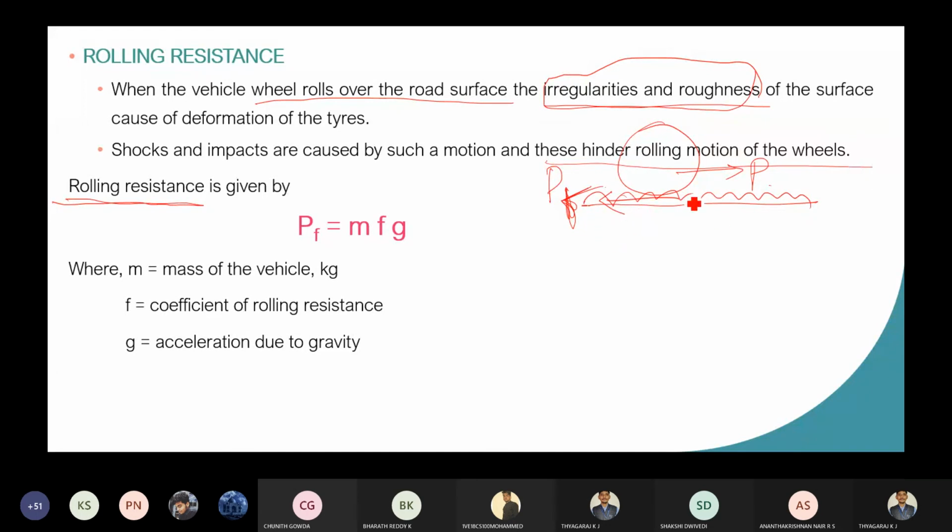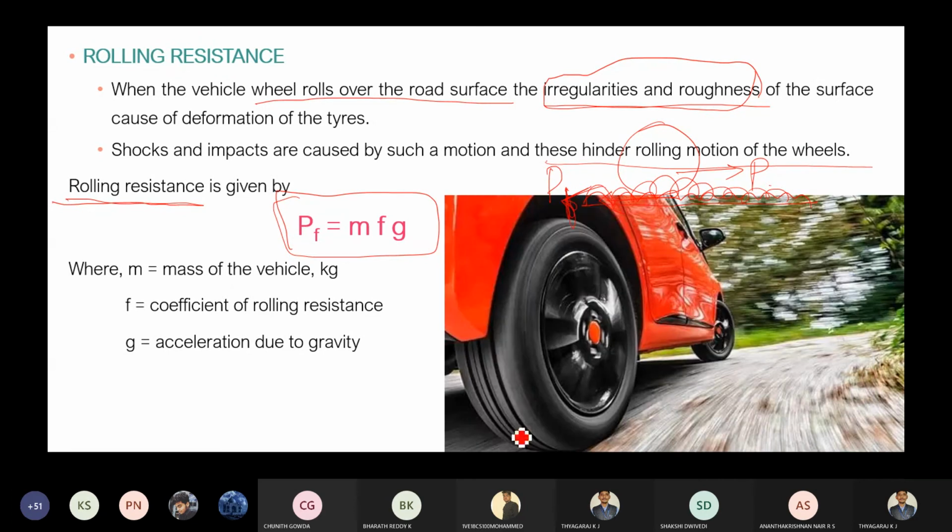Whenever there are big humps, your vehicle will get shocks and impacts. That resistance we are going to call rolling resistance. So that is PF is equal to MFG.